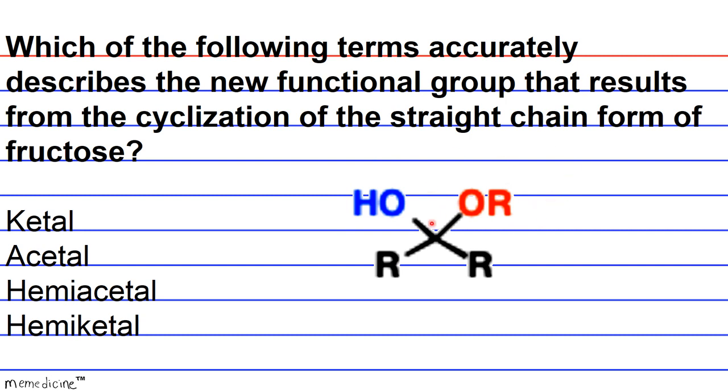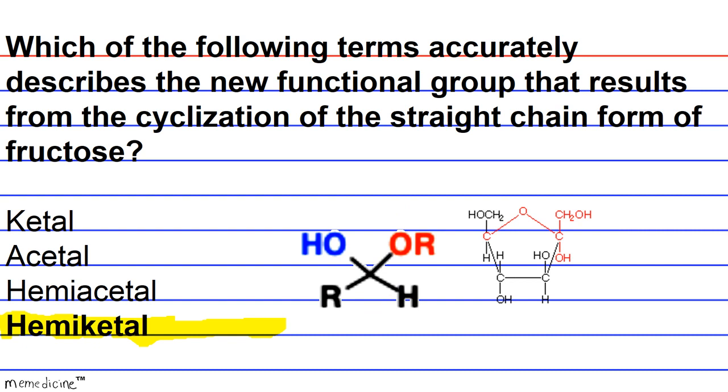Hemi meaning the R group attached to one of the O's is a hydrogen, so you have some type of alcohol. So the cyclical form of fructose, fructofuranose, is basically a hemiketal functional group.